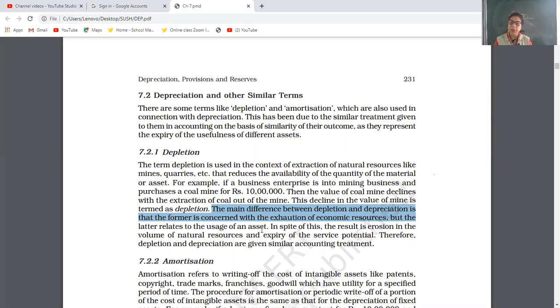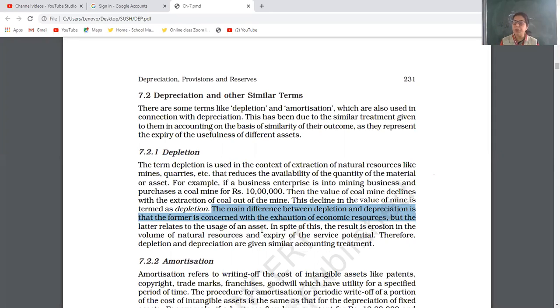Depletion is generally in natural resources by continuous use of it. So the value going down, this is termed as depletion, that is, exhaustion of natural resources. But depreciation means usage of an asset, like furniture. If you are using it, that will be depreciated.